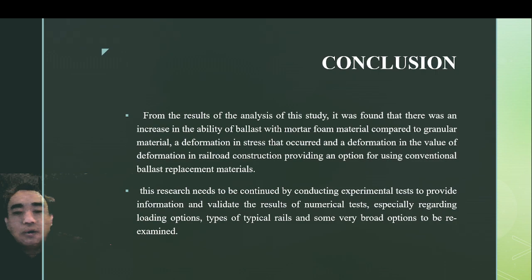This research needs to be continued with experimental tests to provide information and validation of the result of numerical tests, especially regarding load options, type of typical rail, and some other options to be re-examined.